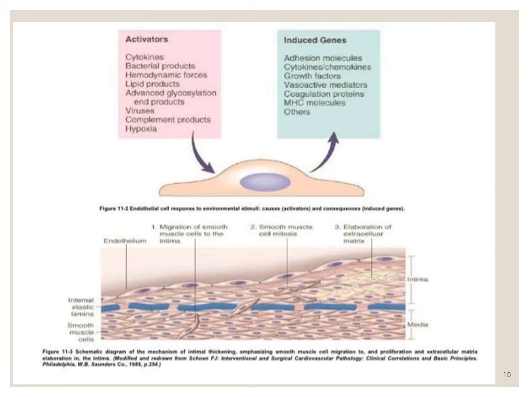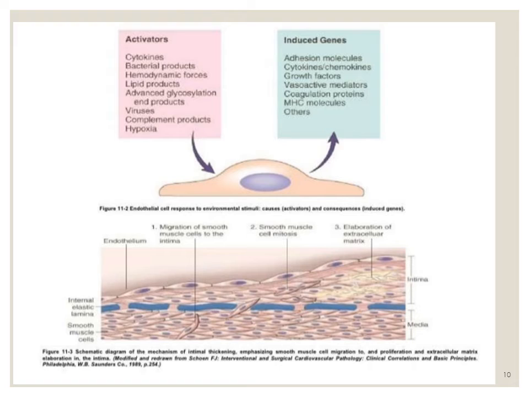So these are the activators or the induced genes that may lead to the activation of endothelial cells, that is, the certain damage that occurs to the endothelial cell in the form of hypoxia, complement products, viruses, lipid products, and the induced genes include the growth factors, the cytokines, the chemokines. As you can memorize, there are different kinds of growth factors, the cytokines that are interleukin 1, 6, tumor necrosis factor, and then there are certain chemokines, and then there are coagulation proteins.